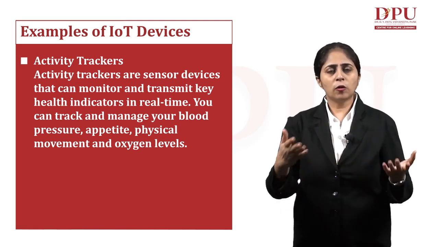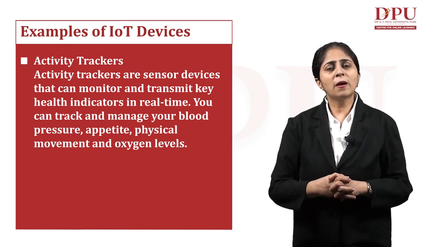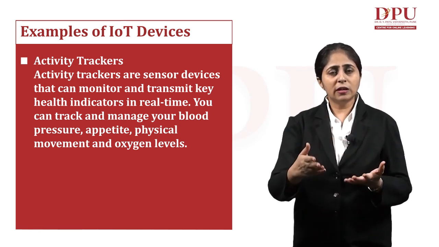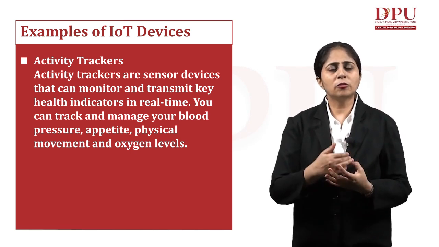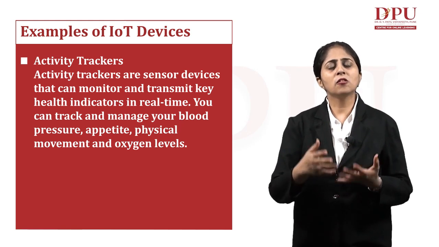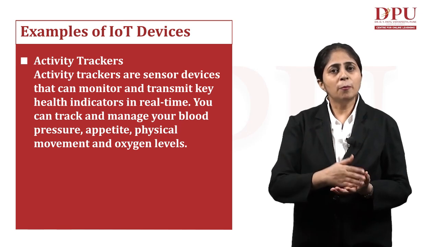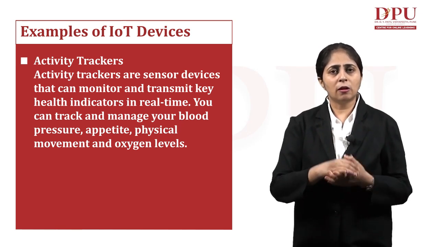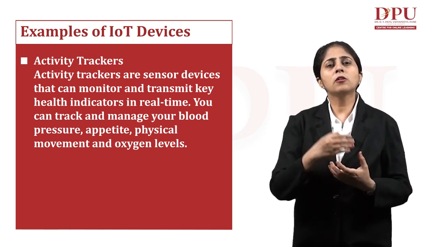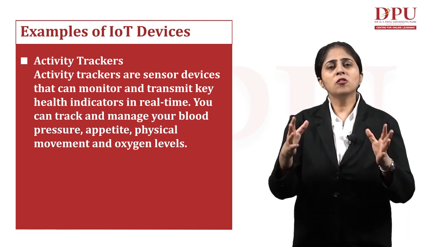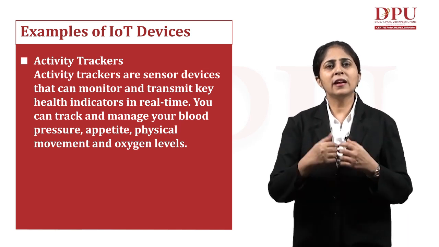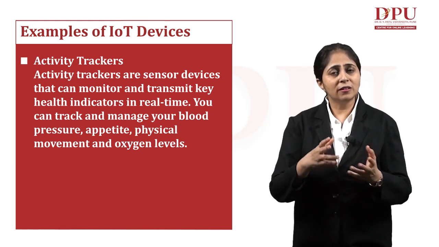Whenever you're going for a workout, you can wear your smartwatch. It will keep on detecting everything about your body: your blood pressure, your oxygen levels, the number of steps you have taken, and it will keep on counting your pulse rate and everything. So all these things about your body can be tracked with the help of this smartwatch.